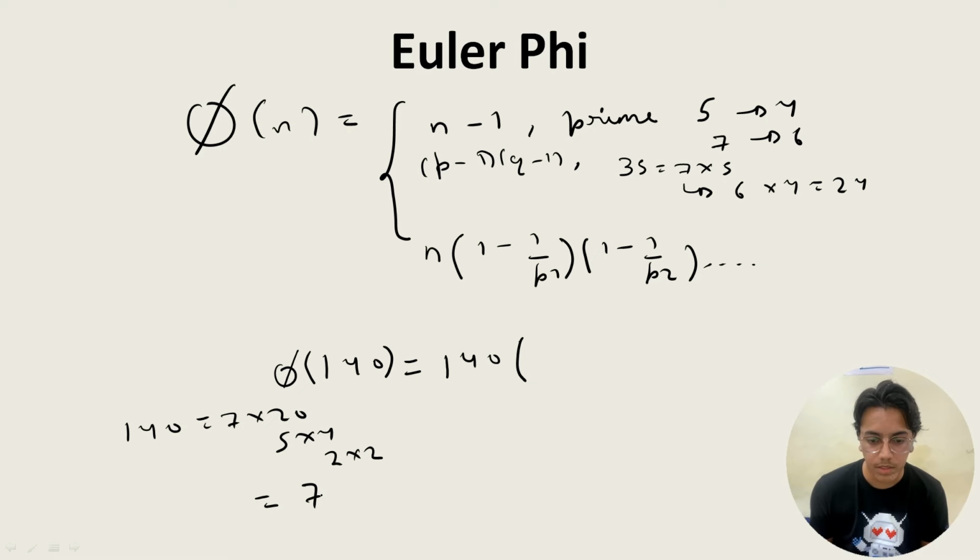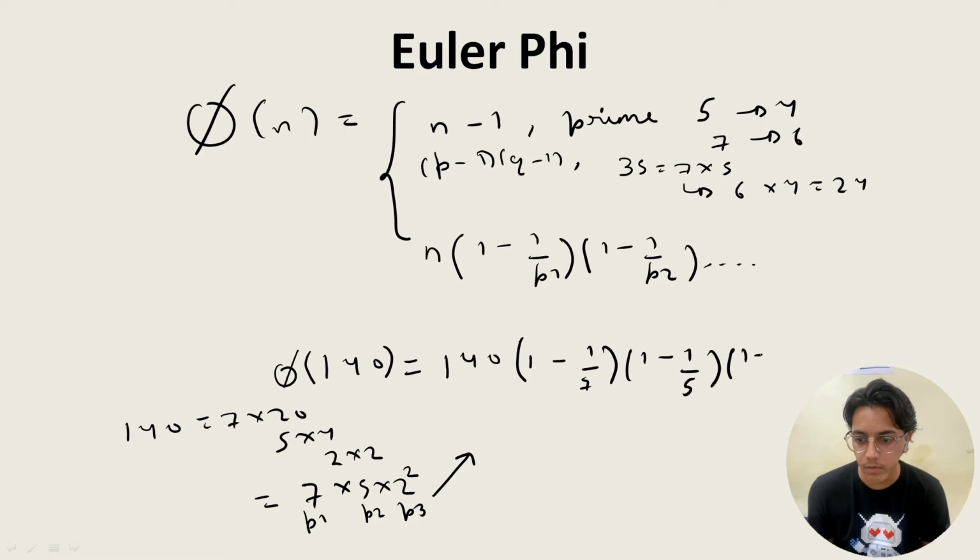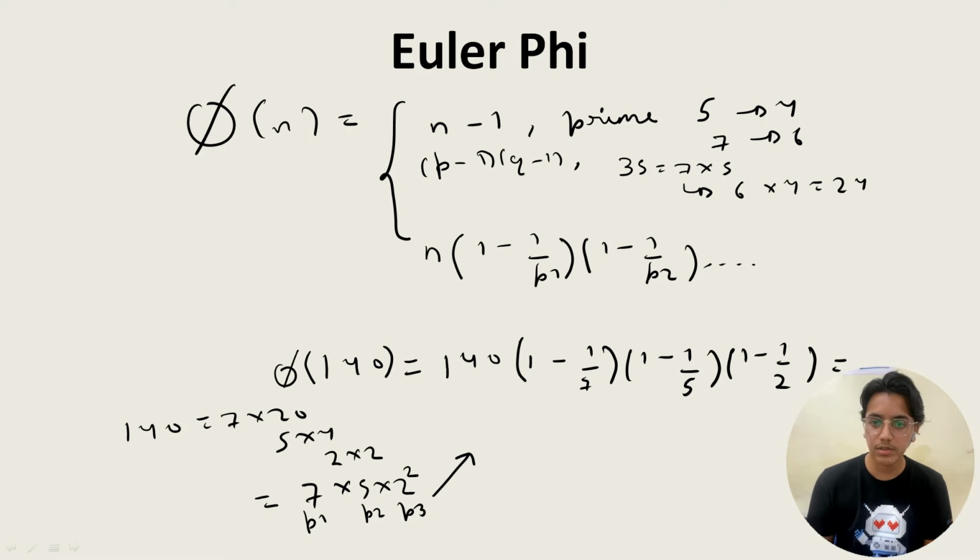So 7 into 5 into 2 power 2. The prime numbers over here are p1, p2, p3. If you put these values in this formula, we will simply do 1 minus 1 by 7, 1 minus 1 by 5, and 1 minus 1 by 2. So you will get the probable answer that you have to take in the MCQ. So that's all in Euler-Phi.